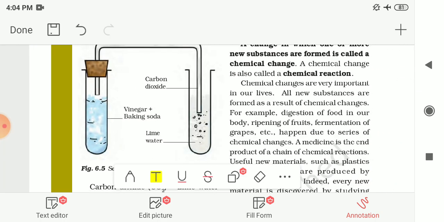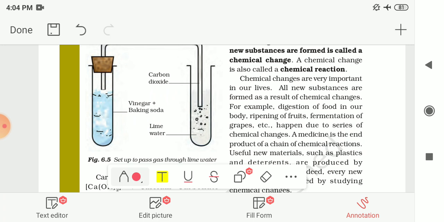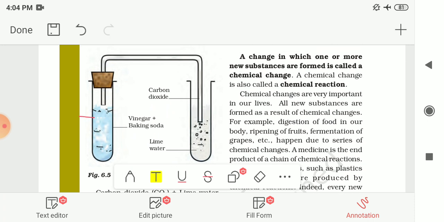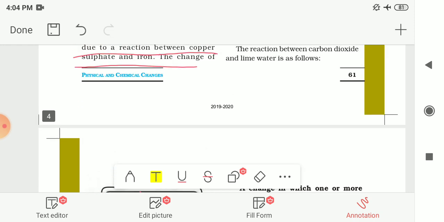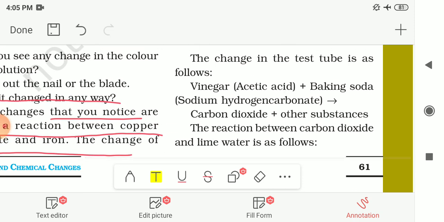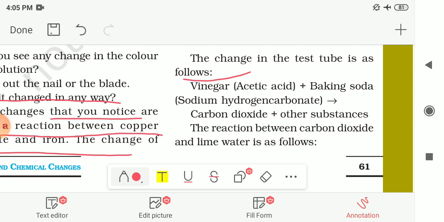Here, this is the arrangement for this activity. In the first test tube, the vinegar and baking soda are mixed with each other, and then the gas is formed and this gas is passed through this pipe, and in the other test tube lime water is there. So let us see what is produced after the reaction of this gas and lime water. The change in the test tube is as follows. The equation for the changes happening in the test tube is shown to you first.